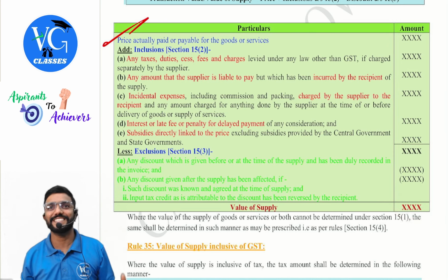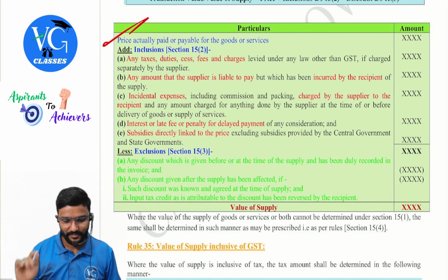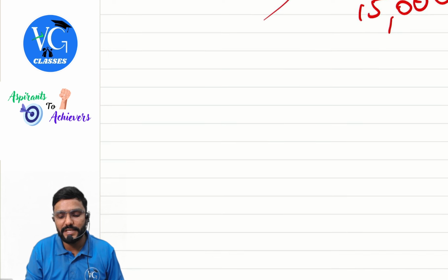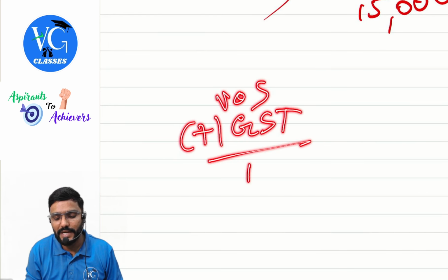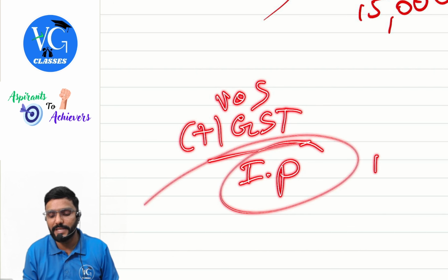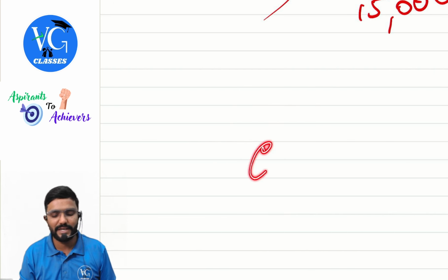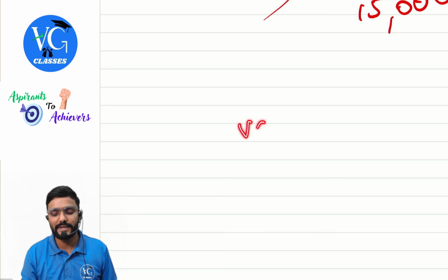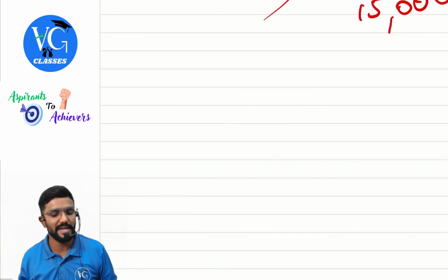To calculate GST. Before calculating GST only will you add GST? No. Okay. Actually, what we do is, for the recipient, it is like this. Value of supply plus GST we add, and we will charge invoice price. This is what the recipient is liable to pay to the supplier. Agree? Yes. But they are not asking you to calculate GST and all. For that, we have a separate chapter, payment. Clear? Yes. They are asking you to calculate what? Value of supply, on which GST has to be levied.